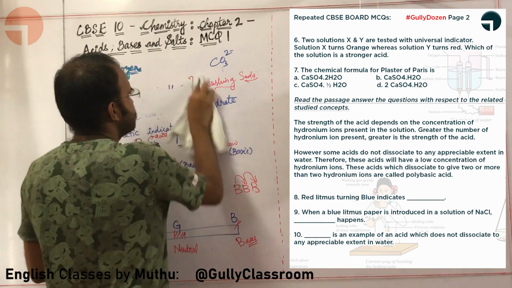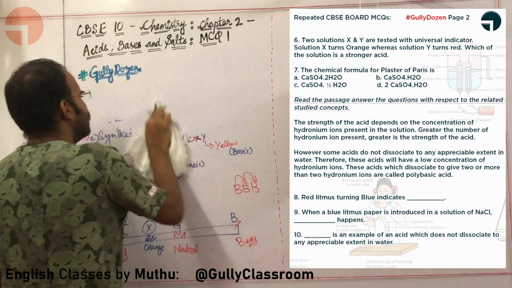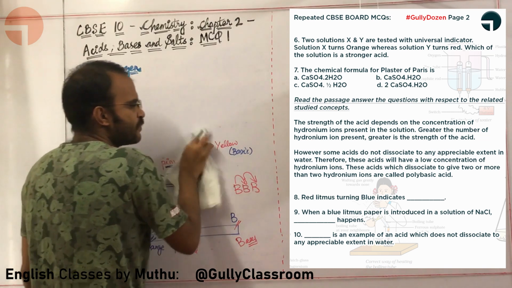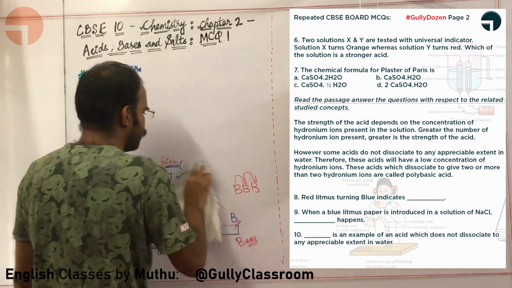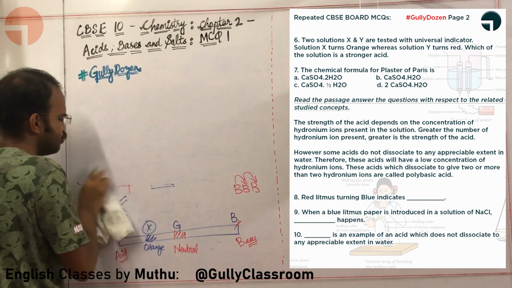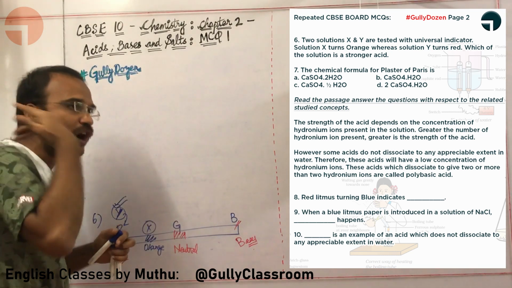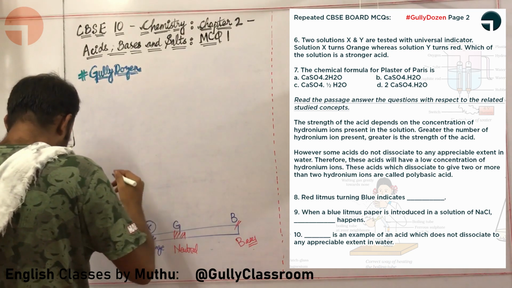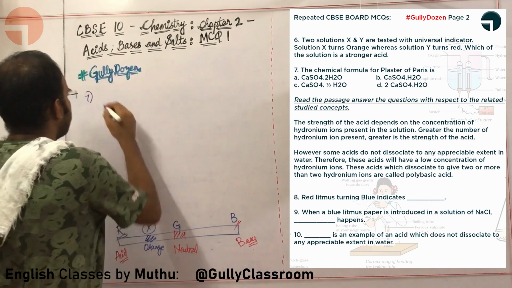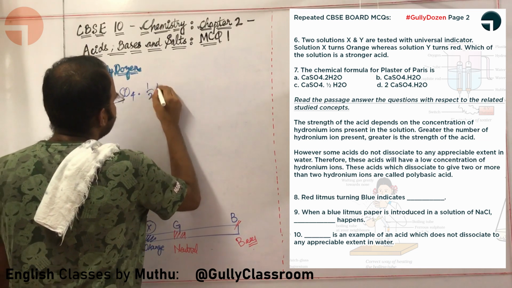The seventh question is: the chemical formula for plaster of Paris is. Let us do a very short recollection of plaster of Paris. What is it used for? It is used for making statues, false ceilings and so on. The chemical formula for plaster of Paris is CaSO4 dot half H2O.